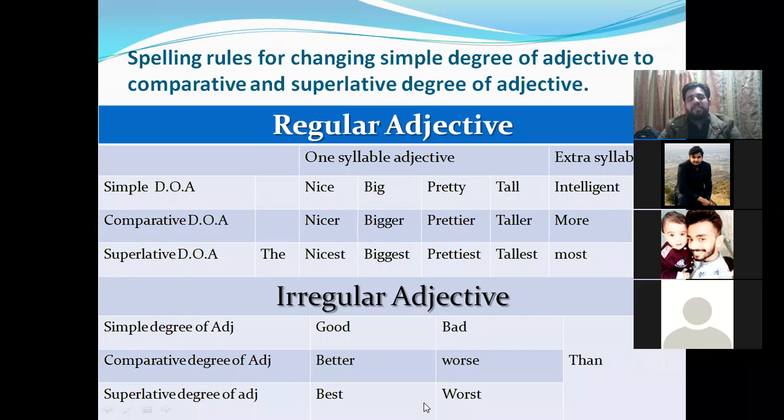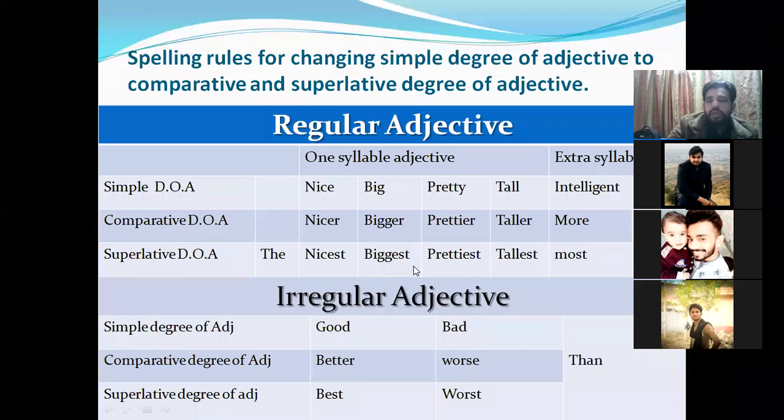Coming to the superlative degree of adjective, how to change from simple to superlative. For an adjective which ends with E, you will add ST at the end of it. Like nice is the adjective and we add ST, so nicest. For an adjective which ends with vowel plus consonant, again the same rule, you will double the last letter. Like the last letter is G, so we add one more G, we double it, and then we add EST.